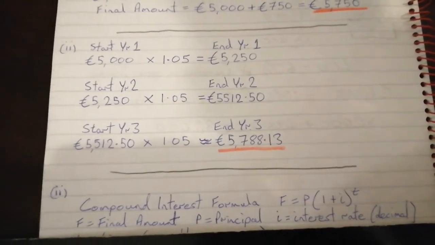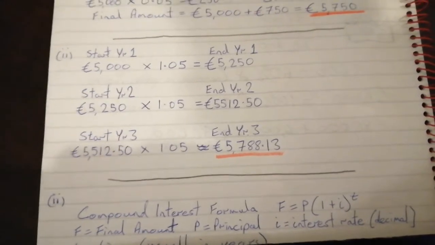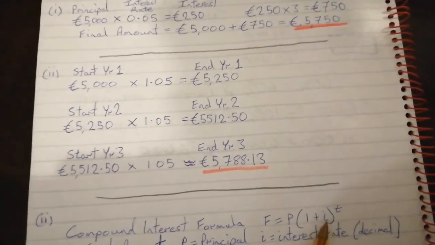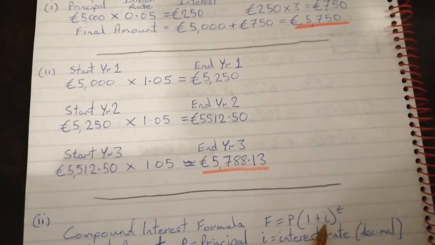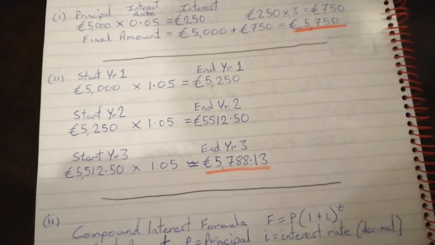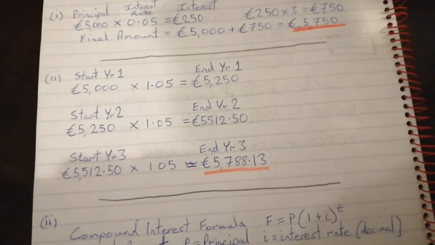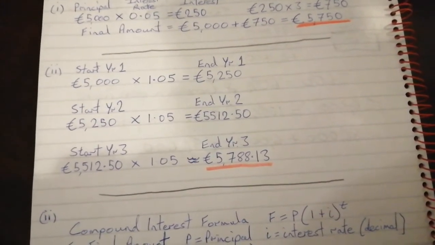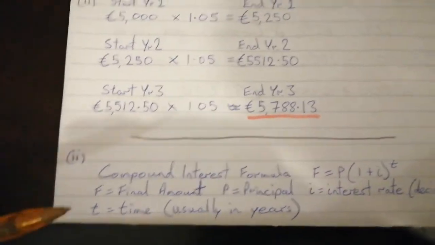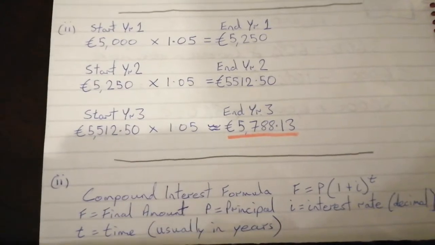The letters in the formula, the variables, stand for the following. F is the final amount, P is the principal, I is the interest rate, but it has to be in decimals. So if you're substituting in a value for I here and it's 5%, you cannot put in 5, it must be 0.05, but it has to be decimal. And lastly, T stands for time, which is usually in years.